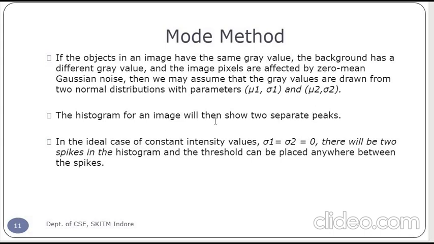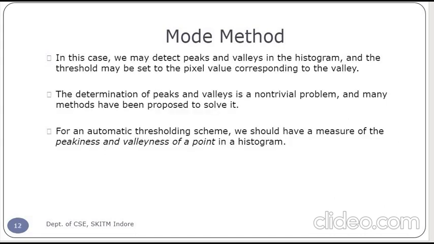The histogram for the image will then show two separate peaks. In the ideal case of constant intensity, that is rho1 and rho2 equal to 0, there will be two spikes in the histogram and the threshold can be placed anywhere between the spikes.